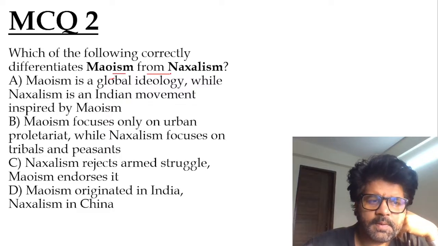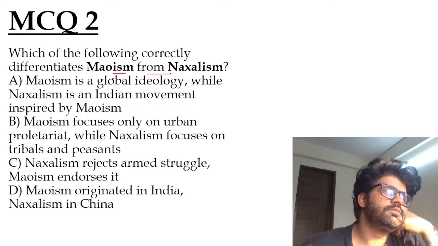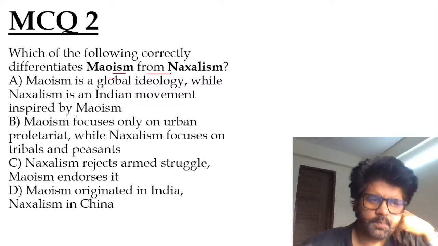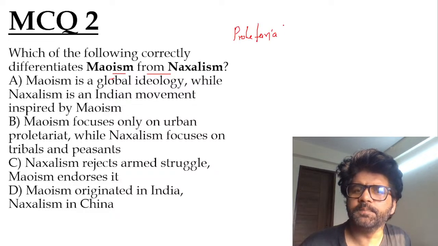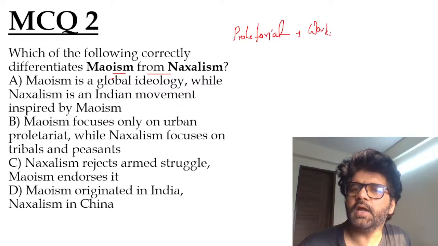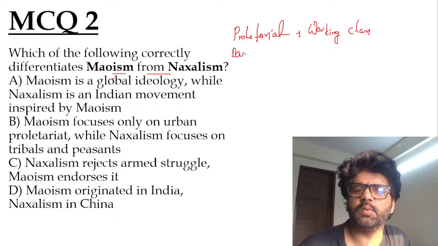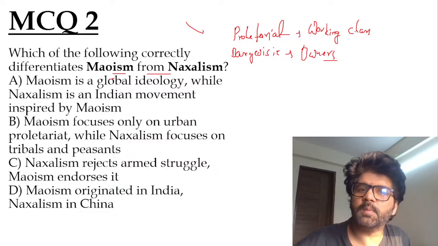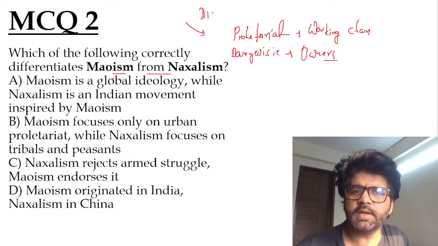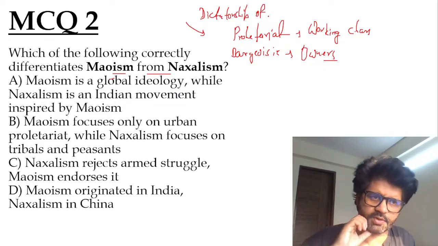Naxalism focuses on tribal and peasants. Proletariat, bourgeois. So proletariat is working class, basically. And bourgeois are the owners. These terms you will hear, bourgeois. They are the owners. Karl Marx imagined a society where there will be dictatorship of the proletariat. You read about all these things when you read about socialism, communism, etc.